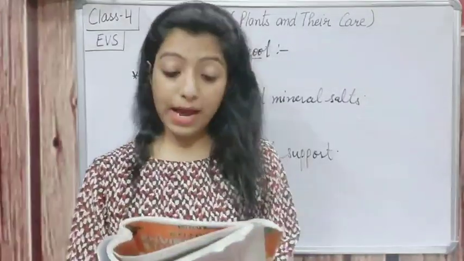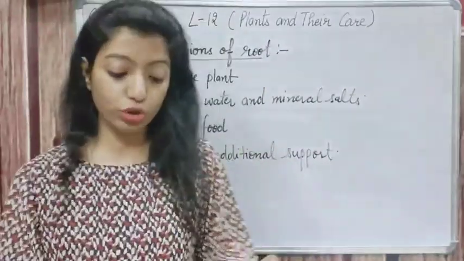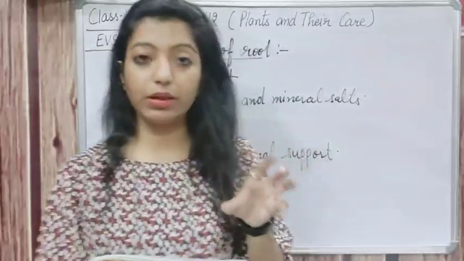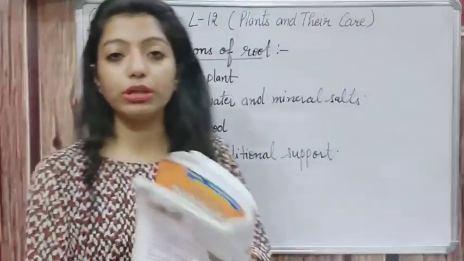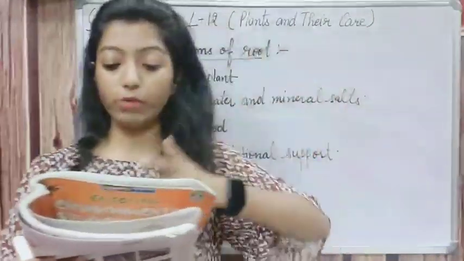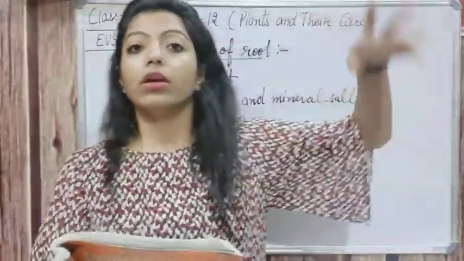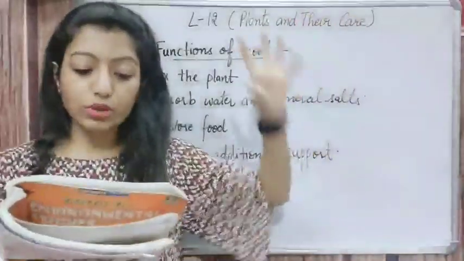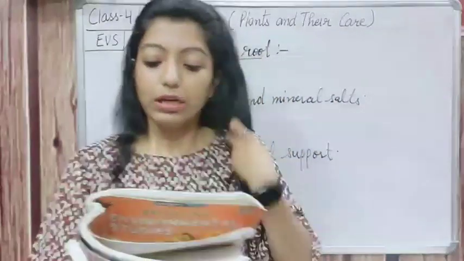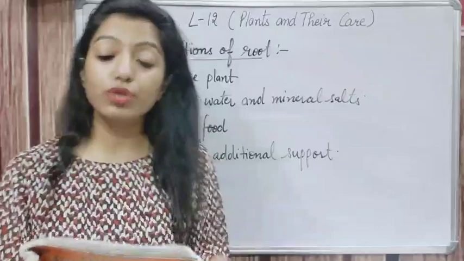Roots of some plants provide additional support. Additional support provide करवाते हैं कुछ roots. Like take a look at a banyan tree. See, as you can see in your book, it is a banyan tree. Banyan tree has many rope-like growths hanging down from its bigger branches. Bigger branches से क्या होता है? बहुत ज़्यादा ऐसे rope की तरह कुछ roots hang कर रही होती हैं. So these hanging growths are special roots. इनको special roots बोला जाता है.